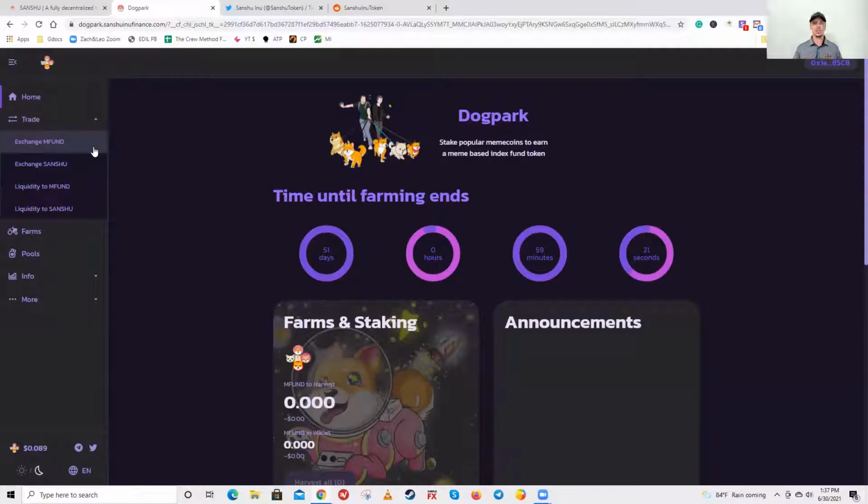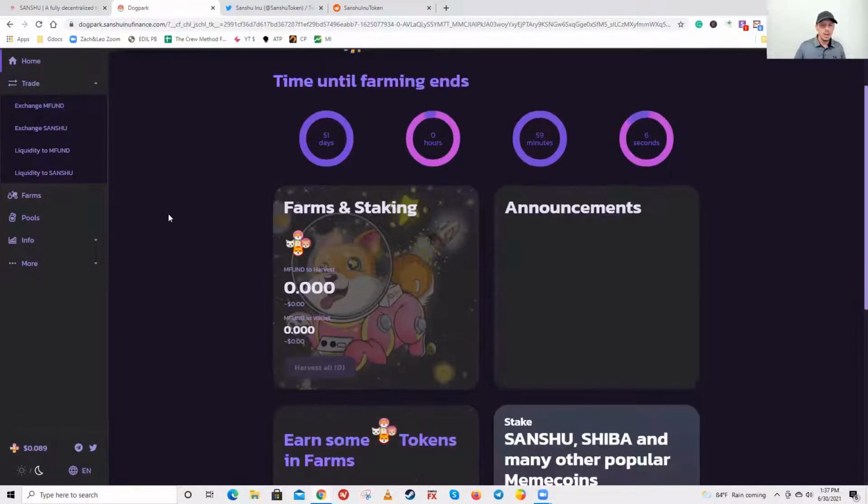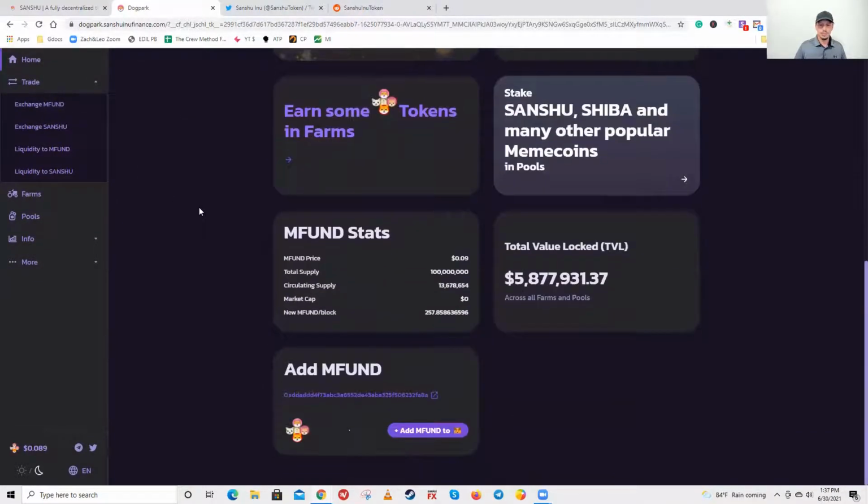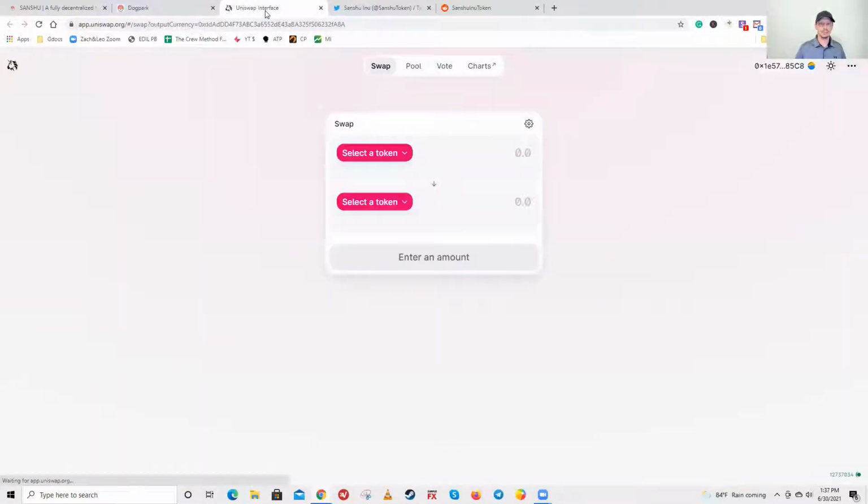Typically what happens, and you'll see, is a lot of people end up cashing out when they first start staking and getting large blocks and large rewards. And it shows on here. It is somewhat volatile, right? So, okay, so MFUND stats, total locked value for all the pools and farms, currently at the time of this is about 5.8 million. And again, here, let's show you what this looks like.